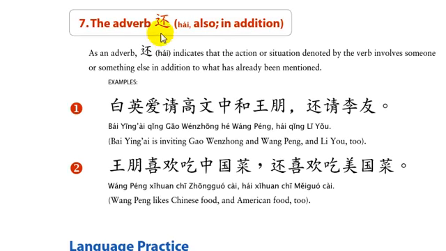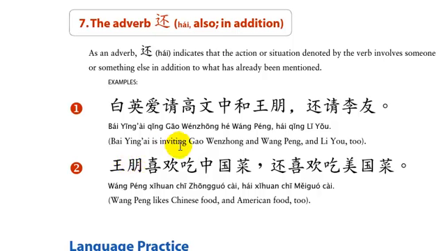Okay, you also saw the adverb 还. As an adverb, 还 can indicate that the action or situation denoted by the verb in the sentence involves someone or something else in addition to what has already been mentioned. So let's just look at an example. 白银爱请高文忠和王鹏还请李友.